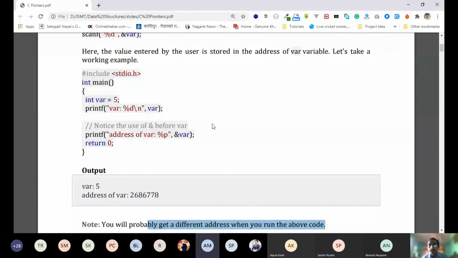Sorry, there is disturbance, sir, someone's mic is causing disturbance. Can you please mute your mics, all of you? Okay, fine. I think it's good now.